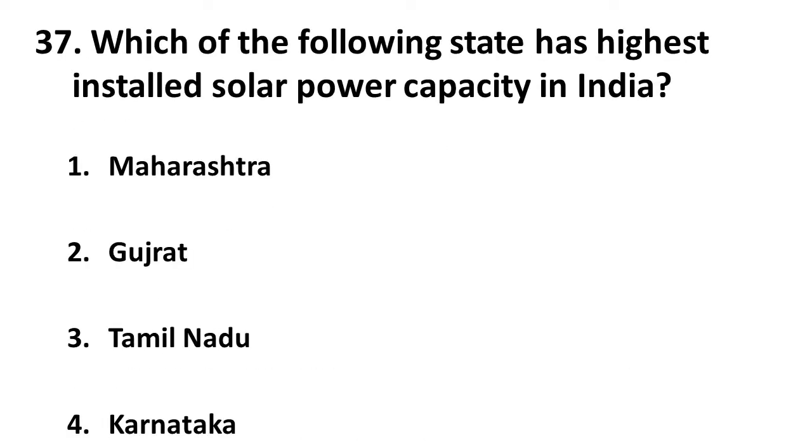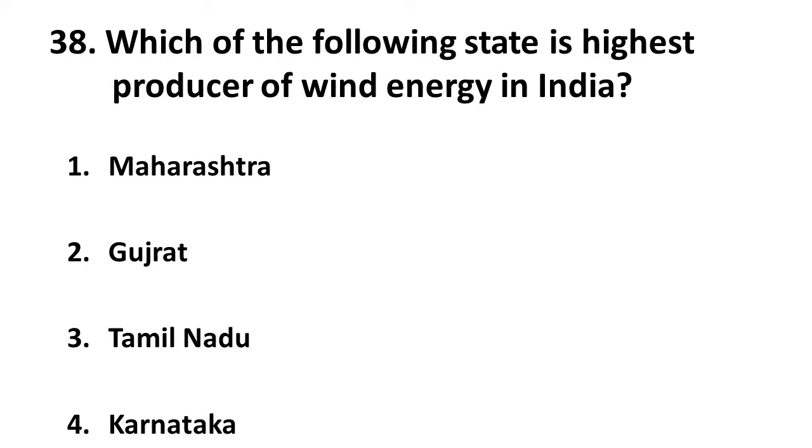Question is, which of the following states has the highest installed solar power capacity in India? So friends, Tamil Nadu tops the solar power capacity in India. I hope you got your answer right. Moving on to the next question. Which of the following states is the highest producer of wind energy in India? So in this case too, Tamil Nadu tops the wind energy production. I hope you got your answer right. Moving on to the next question.